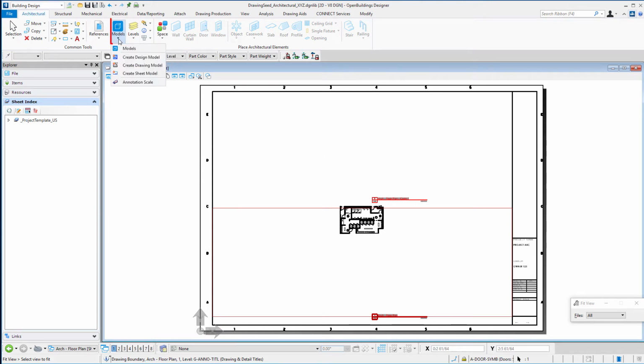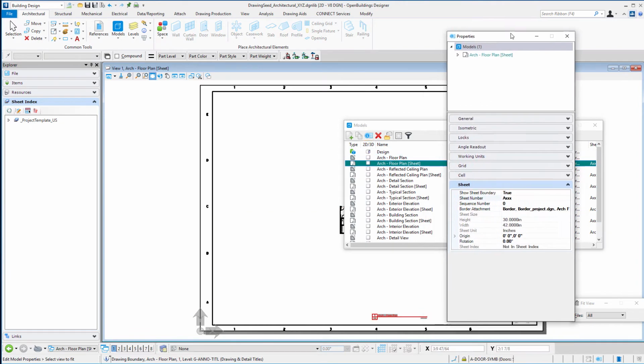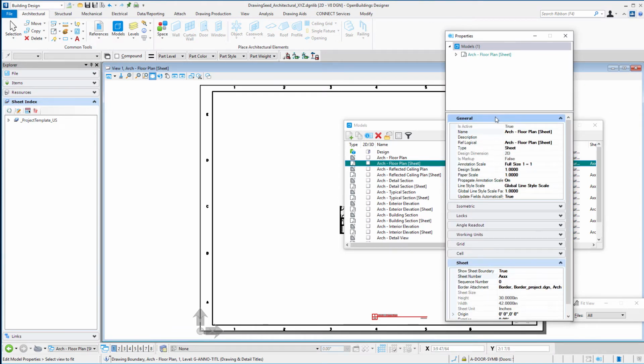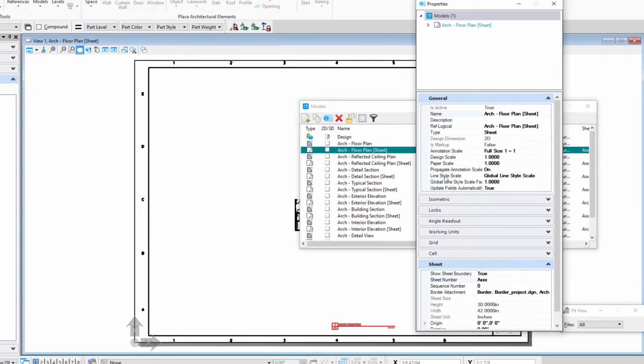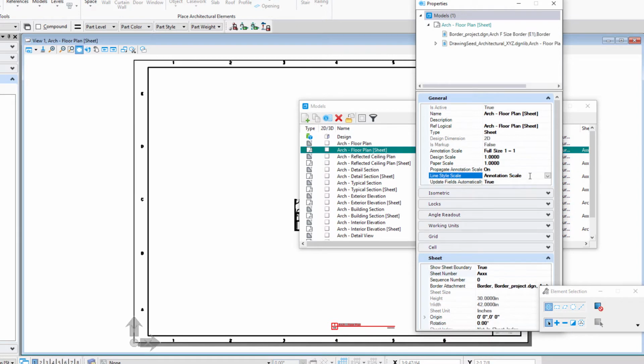So I'm going to go up to my models dialog and just select this sheet and open the information there. That'll open the properties dialog. A couple of things you might adjust here on the general tab. The line style scale is set to a global line style. You might wish to set that to an annotation scale so that it uses the annotation scale. Update fields automatically set to true means any text fields will be automatically updated.